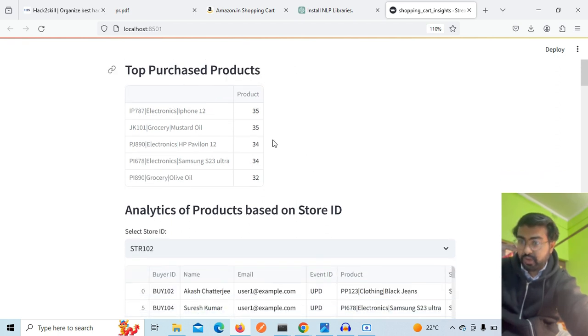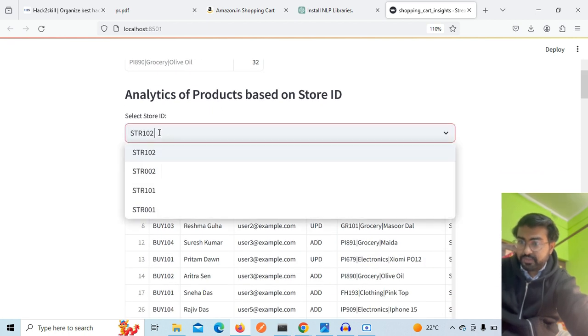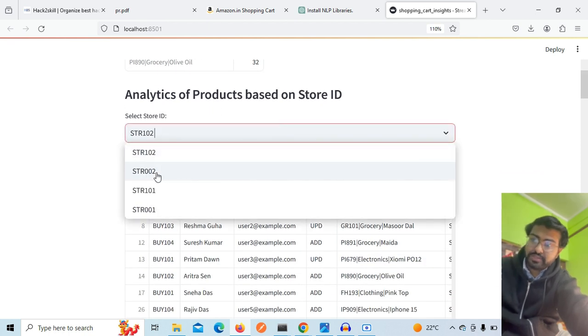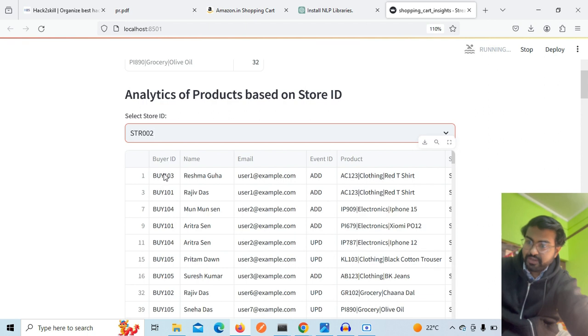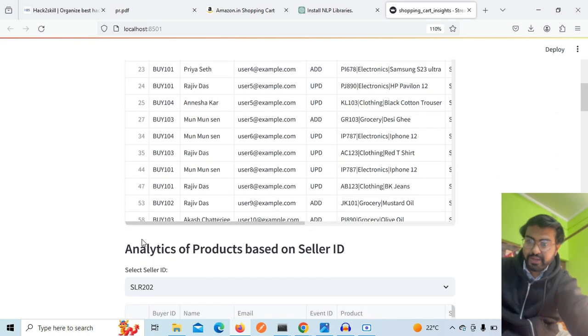I can also see the other top purchased products in the network, and we can also see this data based on the store ID. Now the seller apps are going to utilize this feature, and they can see which stores have what type of customers, and they can send emails to those customers to bring them back to the network and buy more things.